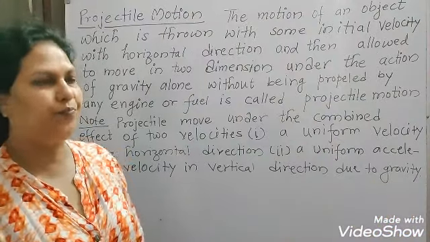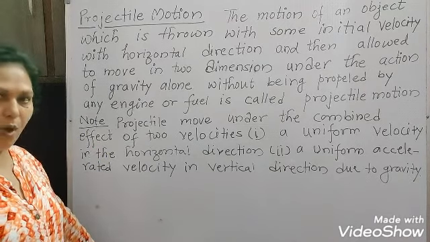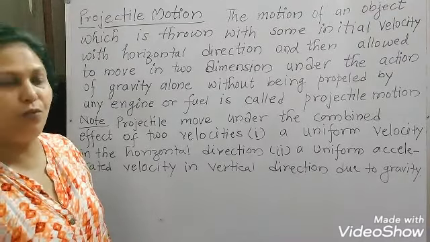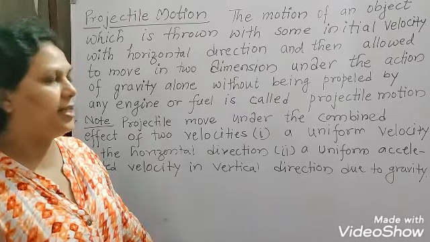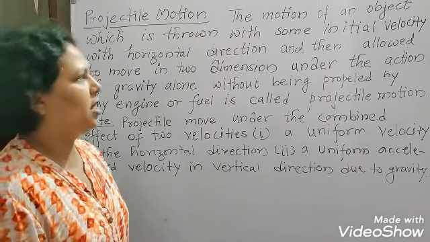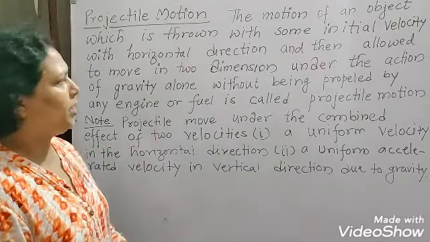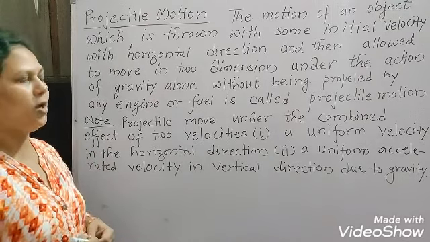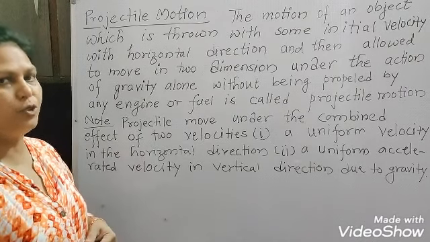Projectile motion. The motion of an object which is thrown with some initial velocity in the horizontal direction and then allowed to move in two dimensions under the action of gravity alone, without being propelled by any engine or fuel, is called projectile motion. This is the definition of projectile motion.